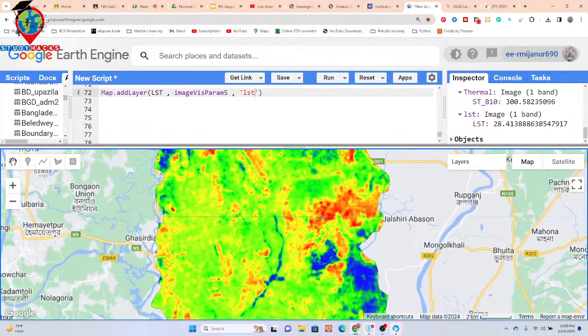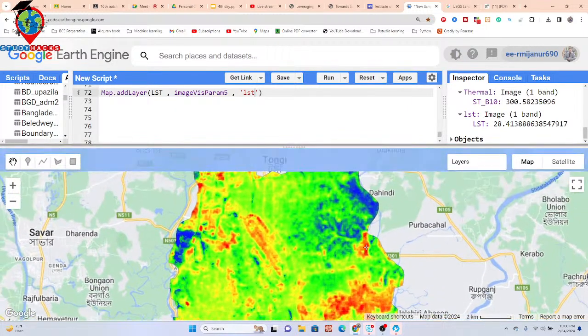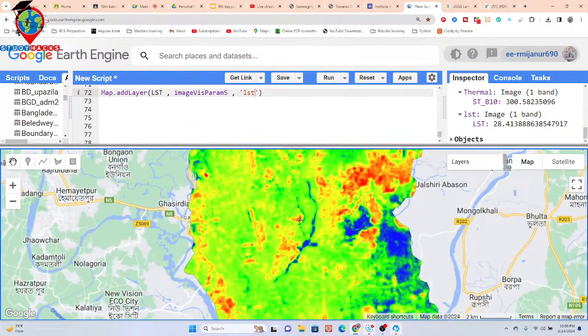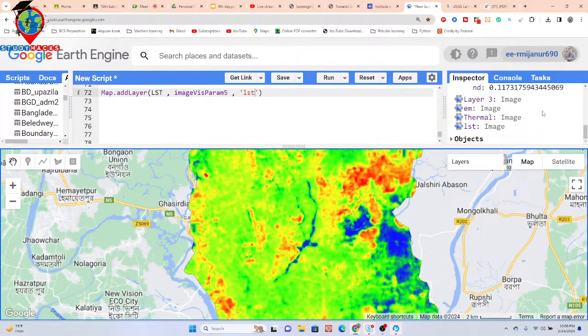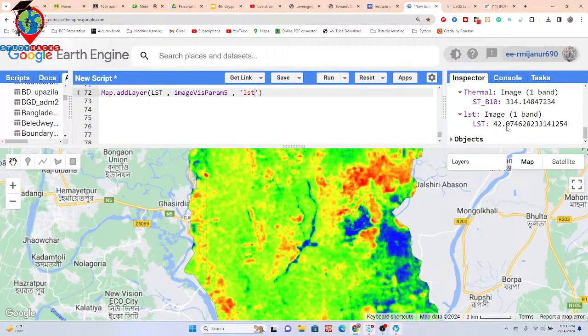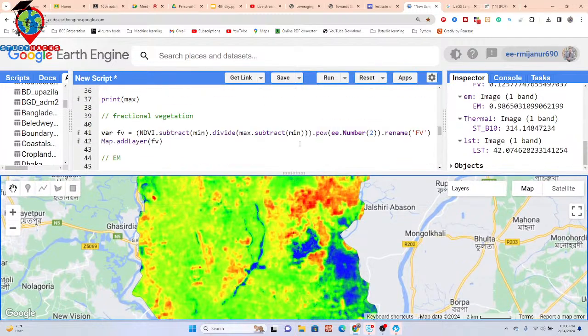Okay, so basically in this type of region we find that the high temperature is identified by this red color. Click on here, and we can get this result of 42 degrees Celsius. Okay, so basically this is the process for creating the LST map.